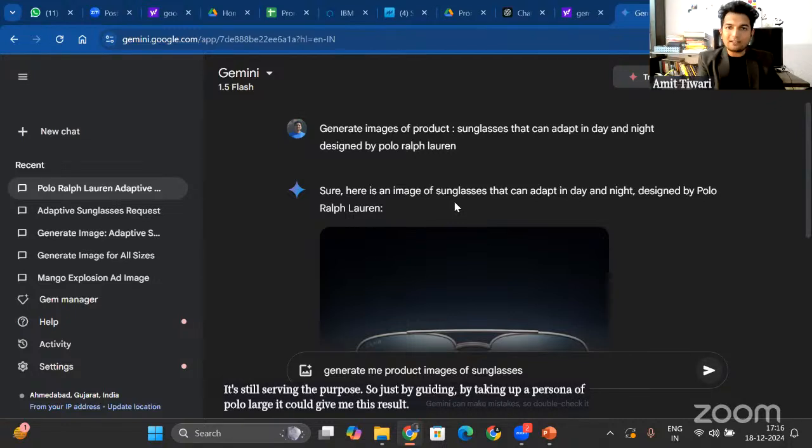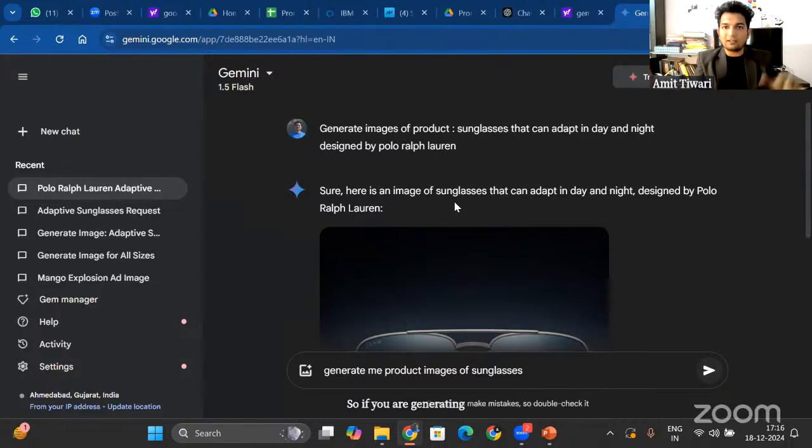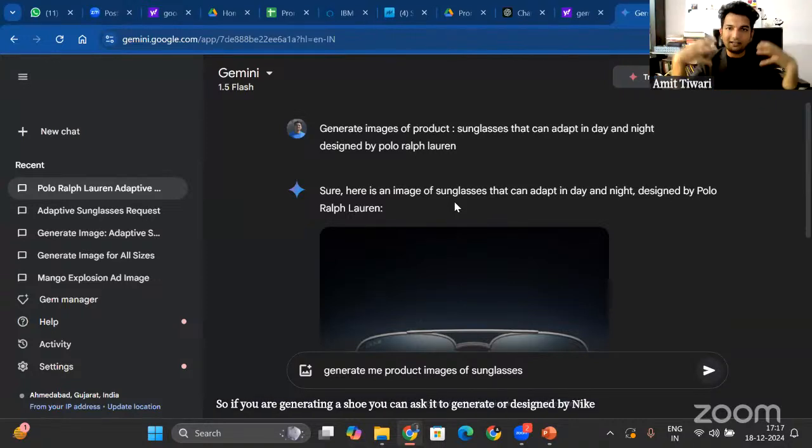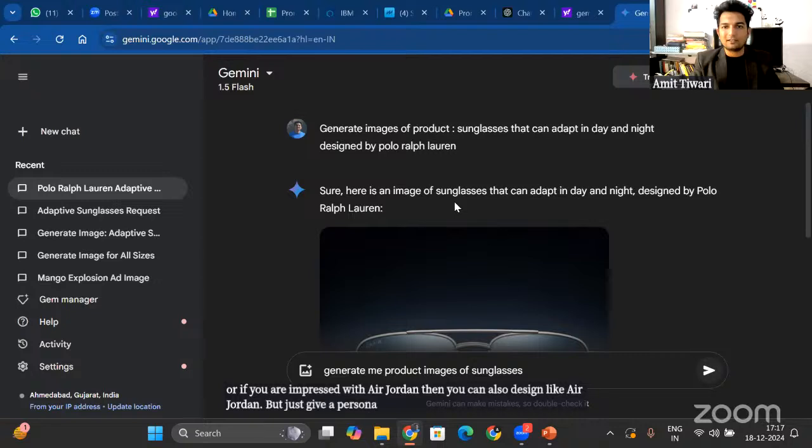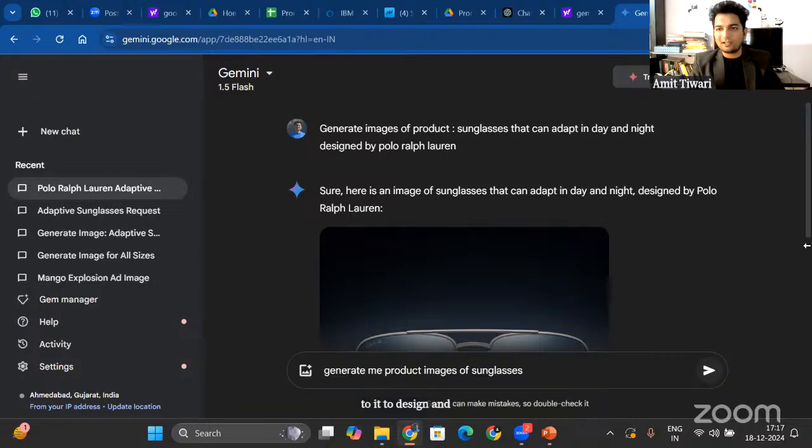So if you are generating a shoe, you can ask it to design by Nike, and it will take up the personality of a Nike designer. Or you can also search for a Nike designer who designed the shoe. Or if you are impressed with Air Jordan, then you can also design like Air Jordan. But just give a persona to it to design, and share with me in the chat what you are getting.